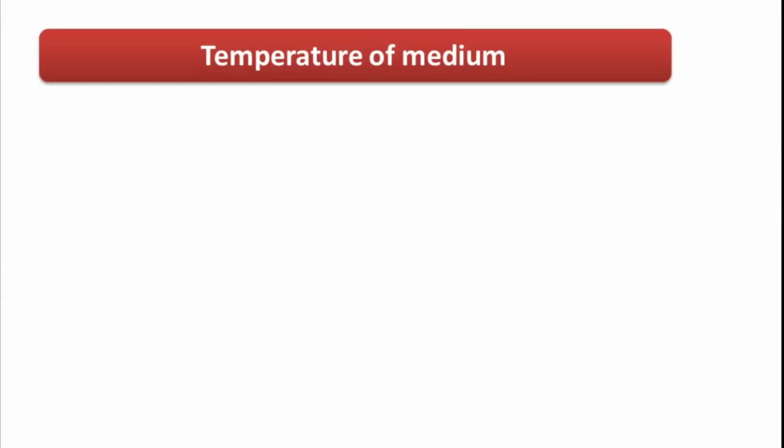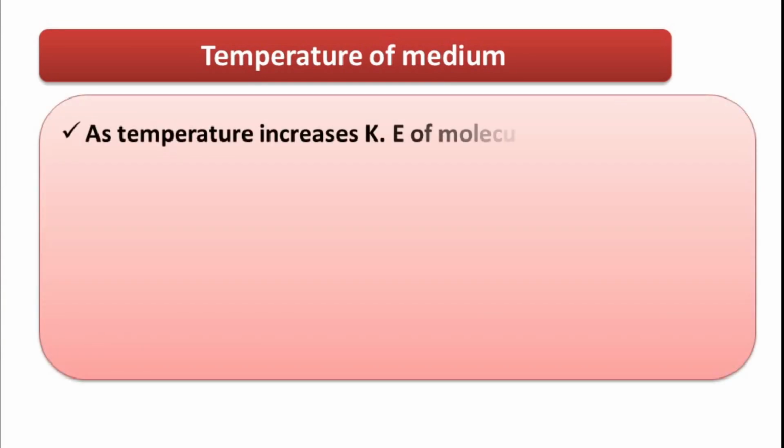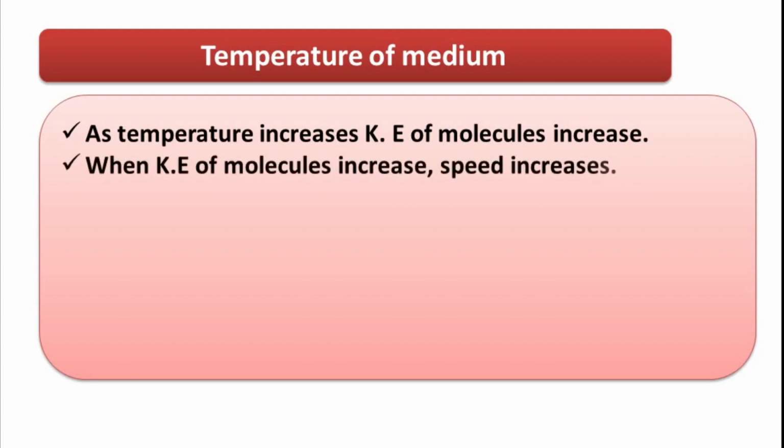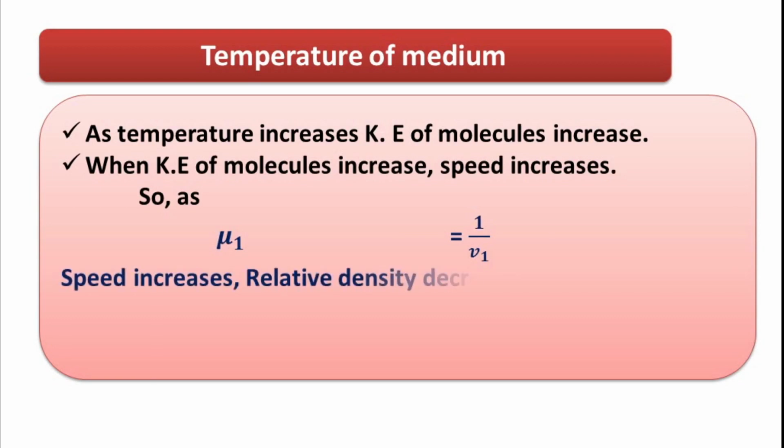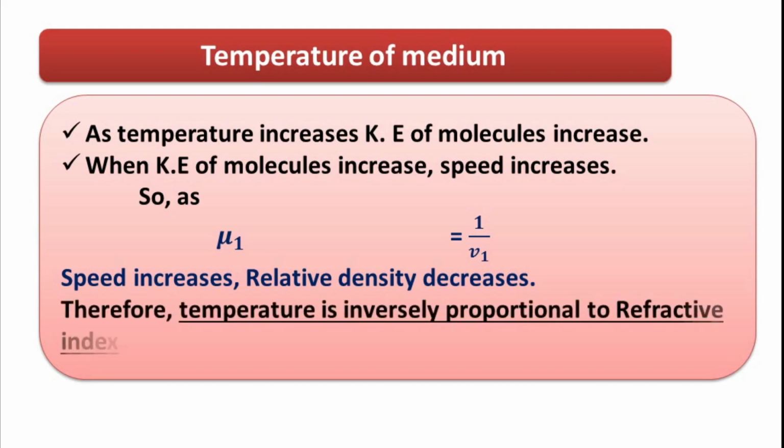Number two, temperature of a medium. We know as temperature increases, kinetic energy of molecules in a medium also increases. And as kinetic energy increases, speed also increases. So as speed is inversely proportional to refractive index, speed increases, refractive index decreases. Therefore, temperature is inversely proportional to refractive index.